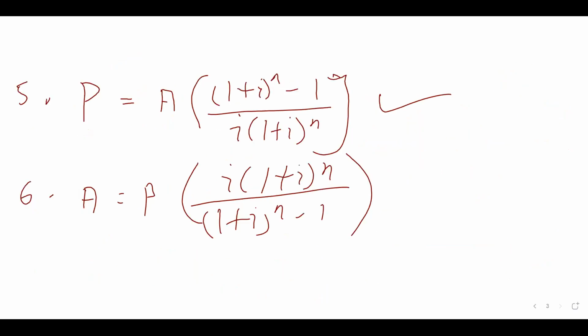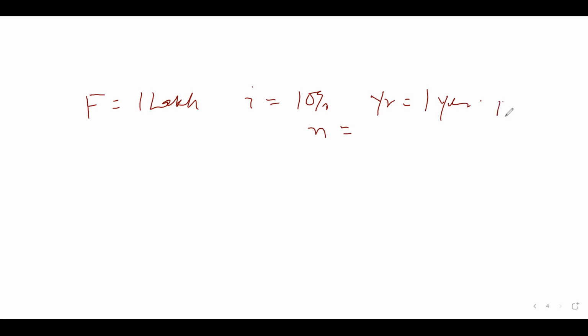So let us go to the board. Suppose a scheme is telling you that it will give you an F of 1 lakh. What should be your maximum investment if the market rate of interest is 10% and your time is only 1 year? And your N is how much? Yes, 12 times. Every month you're paying installment A. Suppose A is monthly.